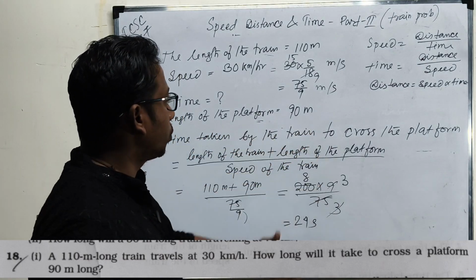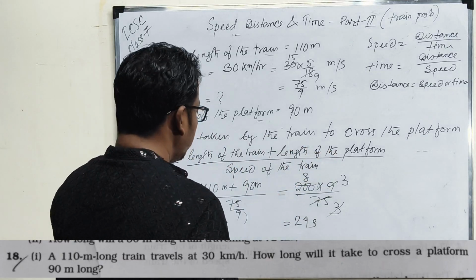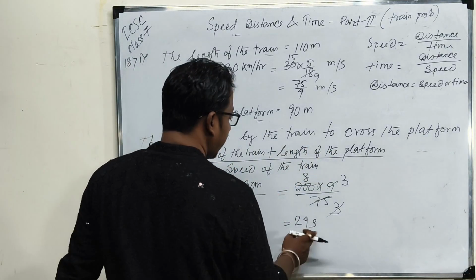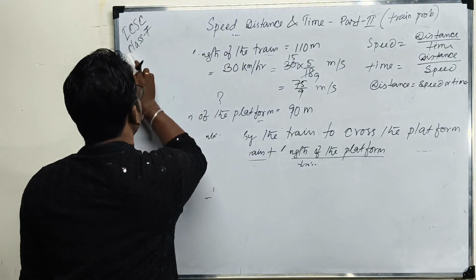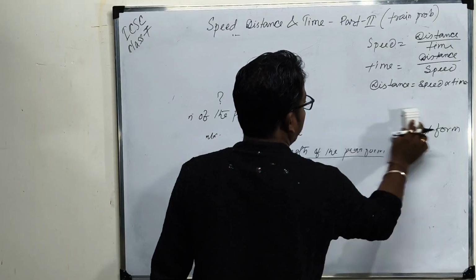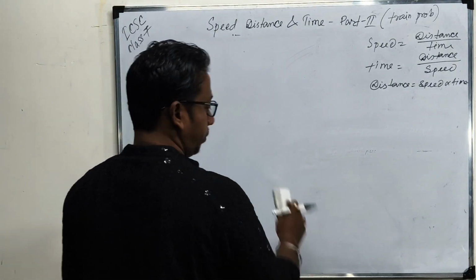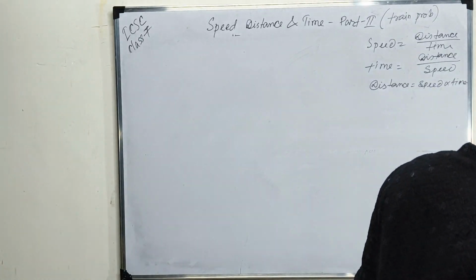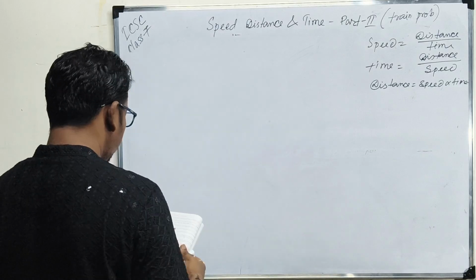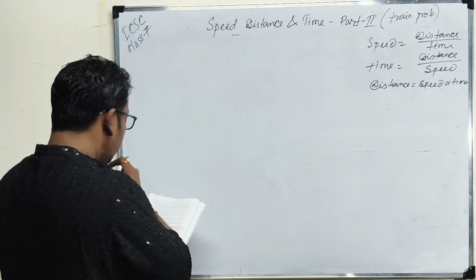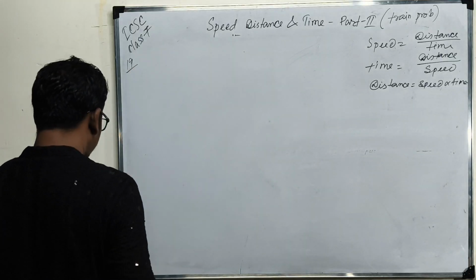So the time taken by the train to cross the platform is the length of the train plus the length of the platform divided by the speed of the train. Clear? We just simplify it and we get 24 seconds. Okay, next question. Question number 19.